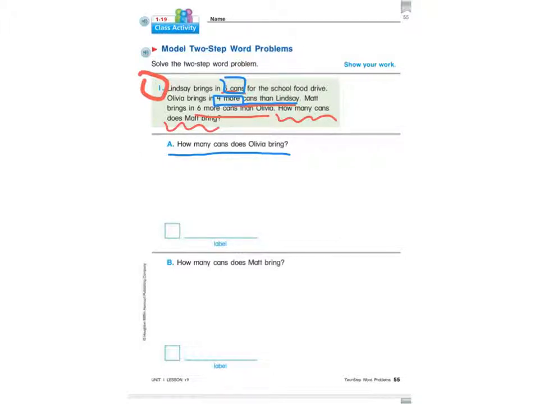So I'm going to use some comparison bars for this part of this question. This is the first step of this question. So I'm going to put O for Olivia and L for Lindsay, and I'm going to make my comparison bars. Now I know Olivia brings in 4 more than Lindsay, which means Olivia's bar is going to be longer. Olivia has more than Lindsay does. So I'm going to make Olivia's bar the long one. I'm going to make Lindsay's a little shorter than that.